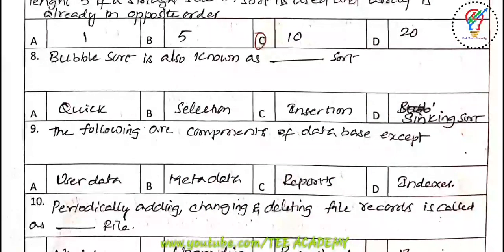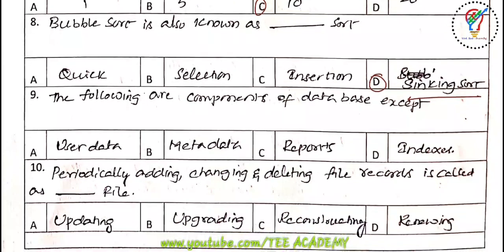So bubble sort is also known as. The options are quick, selection, insertion, and sinking sort. So answer is sinking sort here. The bubble sort. Other name for the bubble sort is sinking sort.